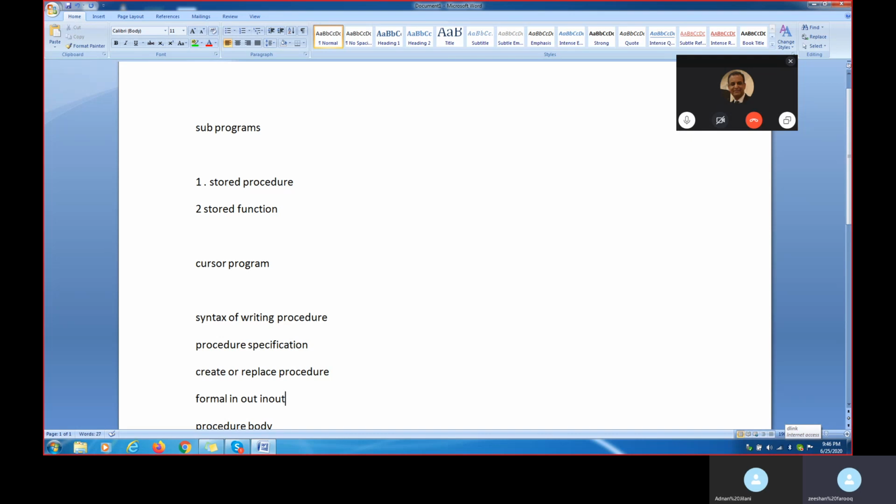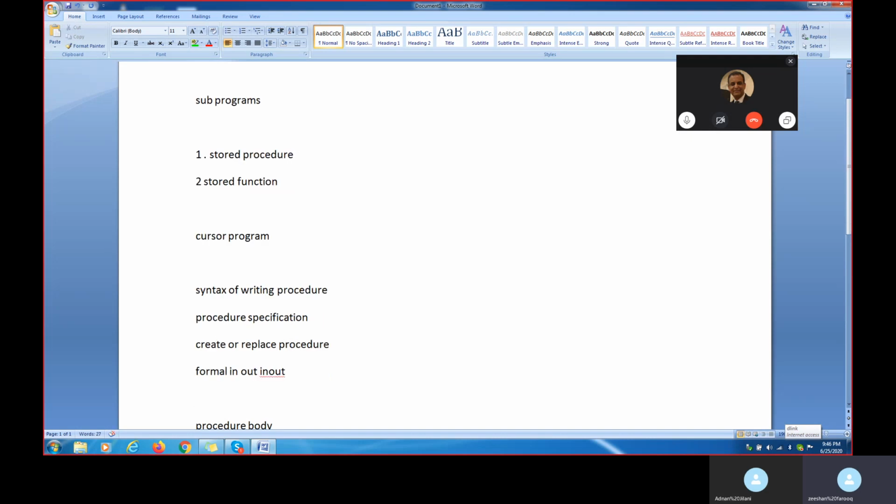Now when I talk about a procedure, what exactly does it do? A procedure may return a value. For example, this is your front end application and this is your back end application.